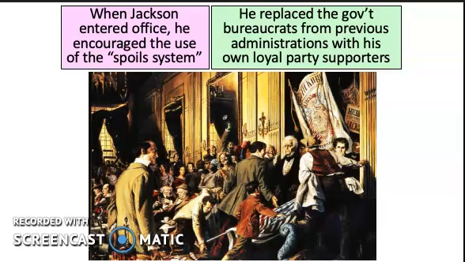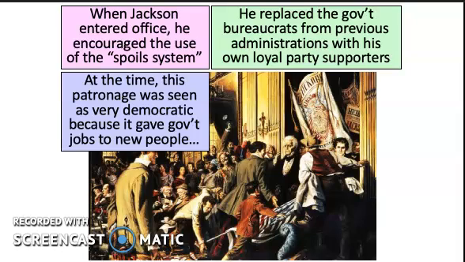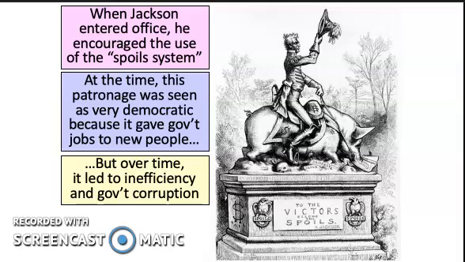And what he does is he replaces many of these people with his own loyal party supporters. Now, this system, known as patronage, was seen as very, very democratic because it gave government jobs to new people. The problem with this entire system, though, was that it was often inefficient and led to even more corruption on top of this. Many of the government bureaucrats who had been there for years were very good at their job. They were professional government employees, and he's bringing in really random people from his political campaign, and they're not very, very good at their jobs.